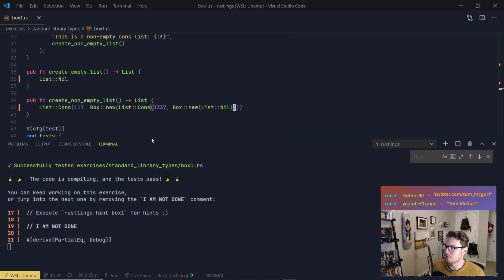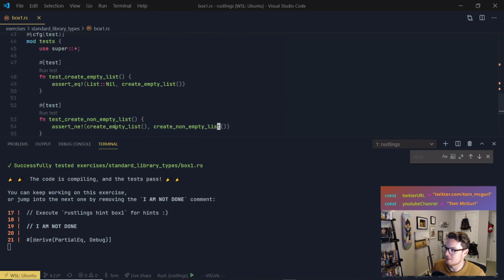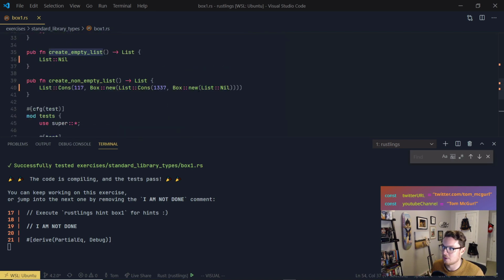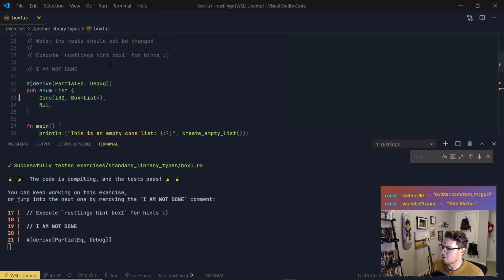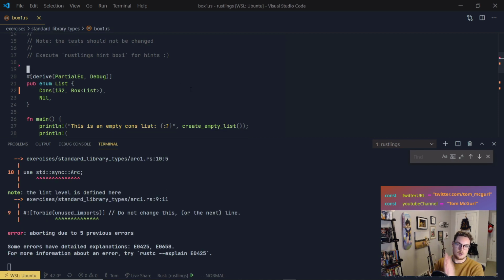So we're still good. You can see here, the second value again is a list, and so I created another non-empty list here. And again, our test is just checking that create_non_empty_list doesn't create an empty list. It's not checking what the list is. So pretty cool. I'll just go back and leave it in the simple case there. So awesome. What we can do now is we'll get rid of this I AM NOT DONE, and Rustlings will move on to our next exercise. Pretty cool.